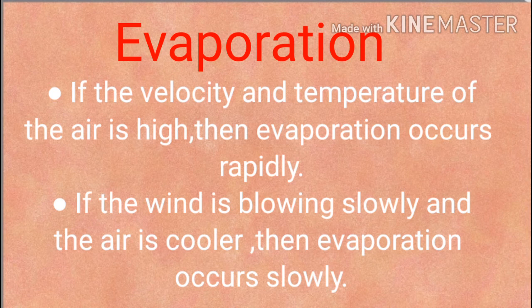And what do we understand? If the temperature is very high in the air, if the air is dry, hot and the velocity is more, then the evaporation takes place rapidly. And on the other hand, if the air is cooler, the velocity, means speed, is very less, it's blowing slowly and moisture is there in the air, then the evaporation process takes place very slowly.